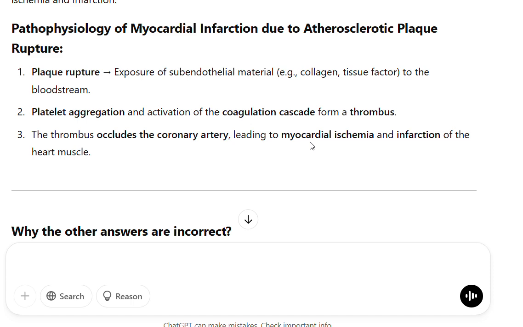Pathophysiology of myocardial infarction due to atherosclerotic plaque rupture. 1. Plaque rupture exposes subendothelial material, e.g., collagen, tissue factor, to the bloodstream. 2. Platelet aggregation and activation of the coagulation cascade form a thrombus. 3. The thrombus occludes the coronary artery, leading to myocardial ischemia and infarction of the heart muscle.